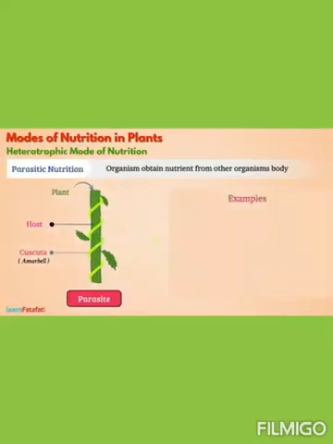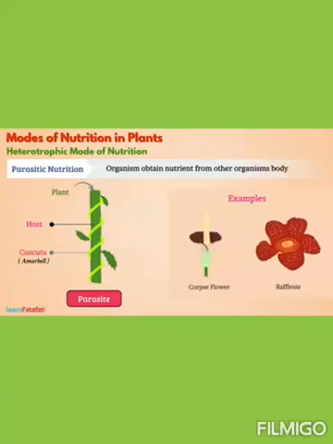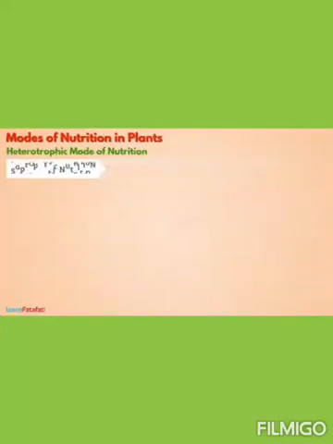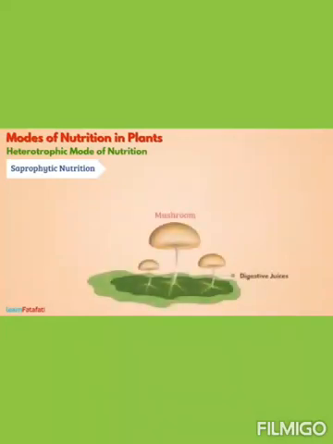Other examples of parasitic plants are corpse flower, Rafflesia, etc. Saprophytic nutrition. Some plants such as mushroom secrete digestive juices on dead parts of plants or animals so as to convert them into simple substances in solution form. They absorb nutrients from the solution so formed.